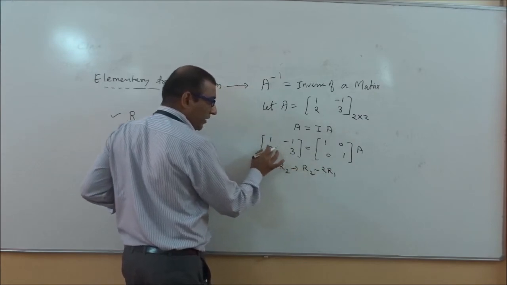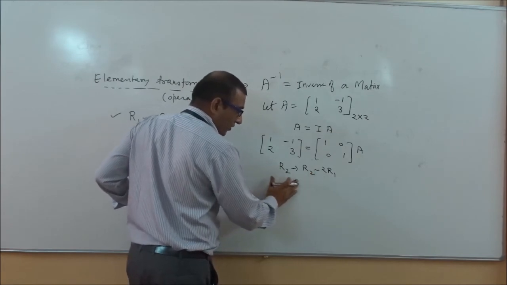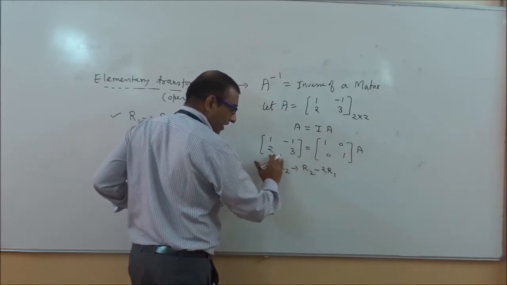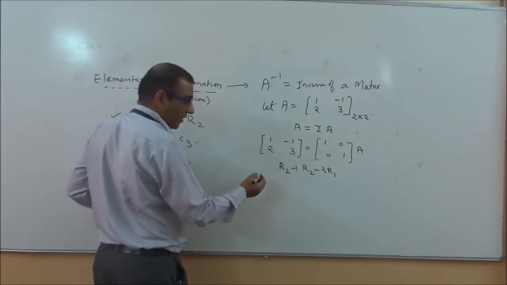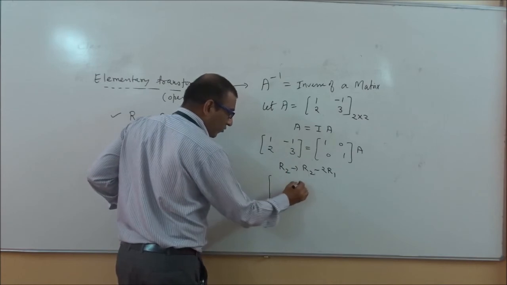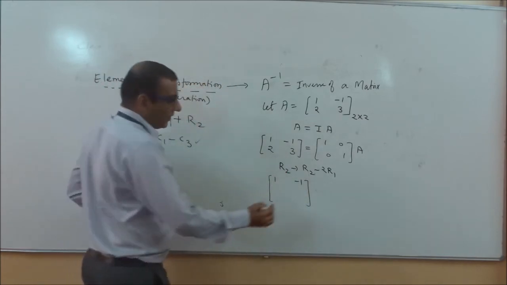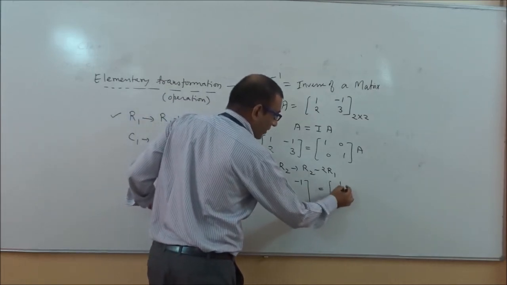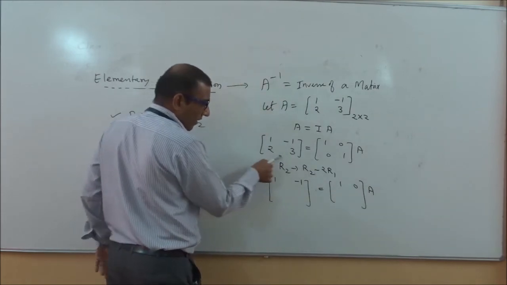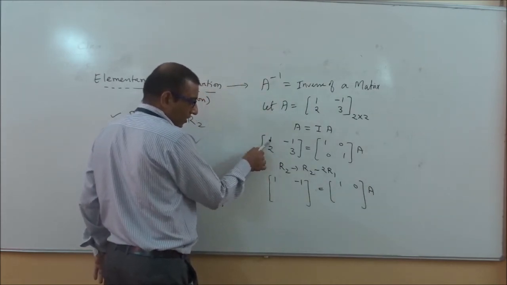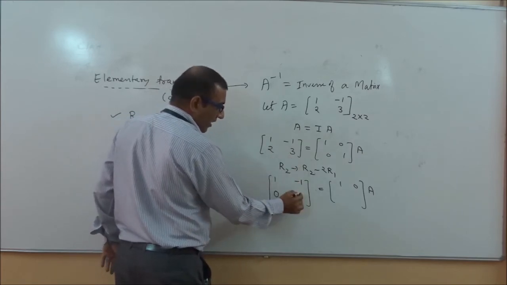I want 0 here. How can I get 0? If I go with this operation, I want to change R2 on both sides. We will change both sides because it is an equation. If you change in LHS, you have to change in RHS also. This time there is no change in R1, so we will write the elements of R1 as they are. After that, same procedure we will do in the right hand side also. So R2 minus 2R1 we apply here. 2 minus 2 becomes 0, and here 3 plus 2 becomes 5.